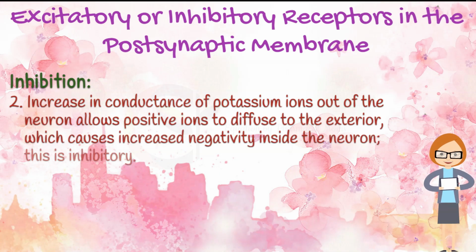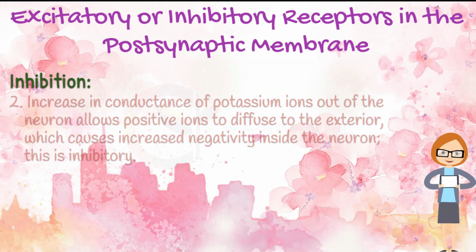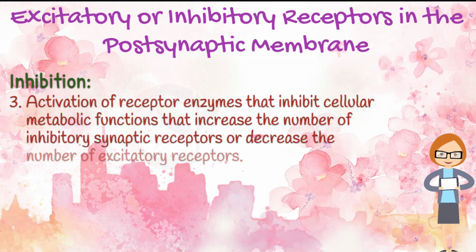Increase in conductance of potassium ions out of the neuron allows positive ions to diffuse to the exterior, which causes increased negativity inside the neuron. This is inhibitory. Activation of receptor enzymes that inhibit cellular metabolic functions that increase the number of inhibitory synaptic receptors or decrease the number of excitatory receptors.